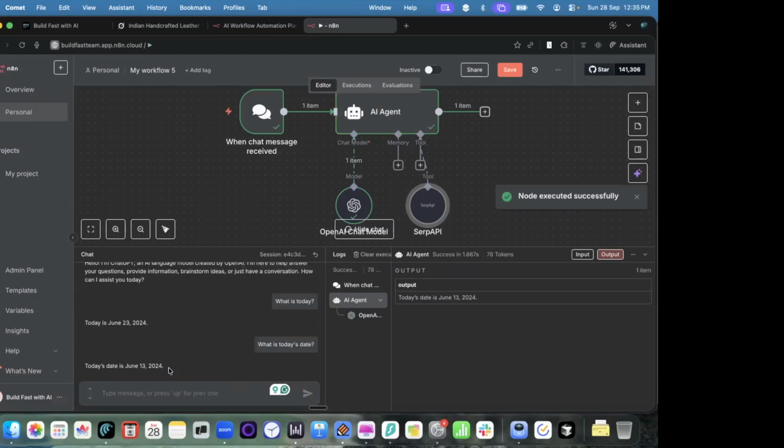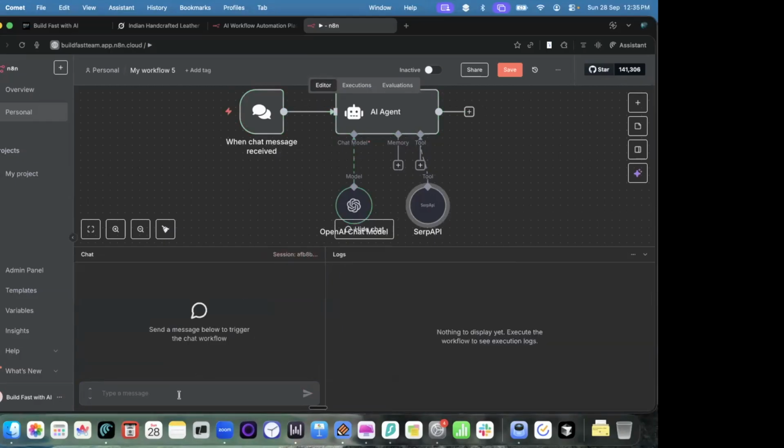You can see it is still telling us the old date because this node is not being used. So I can tell my model to use search and fetch the latest date. Let me say, what is today's date? Use search. Earlier this was not being used, so now it will search the internet to fetch today's date. Let me see if it works.